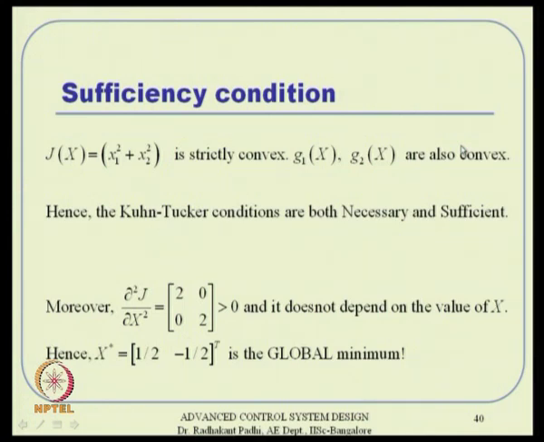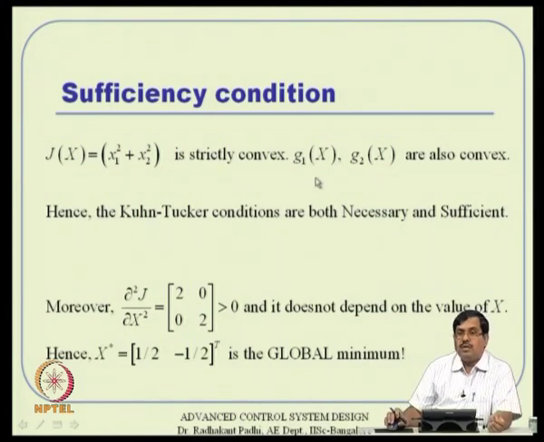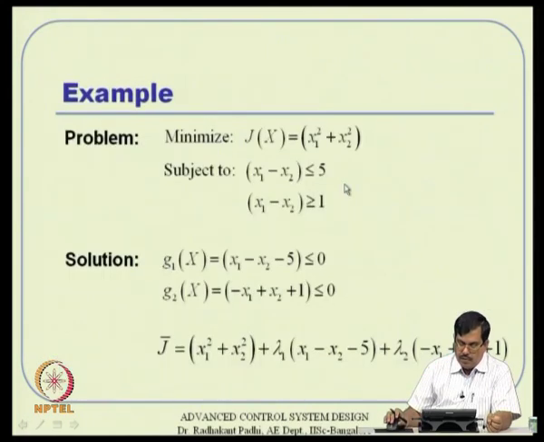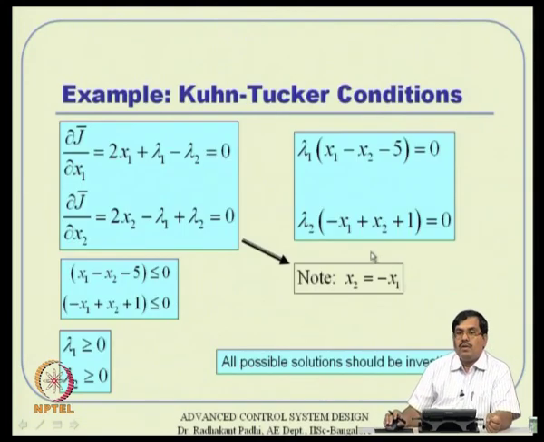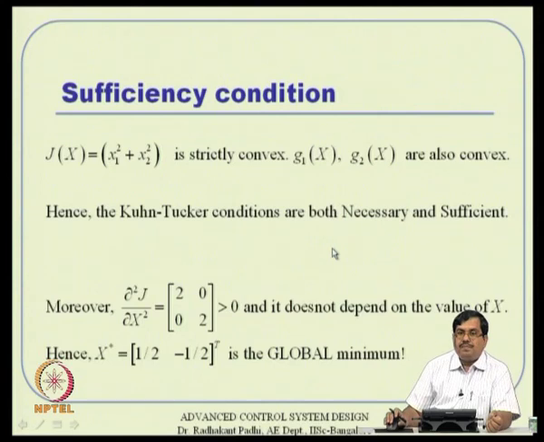Sufficiency condition. We will analyze whether these are convex or not. J of x is x 1 square plus x 2 square, which is obviously strictly convex, and g 1 of x and g 2 of x are also convex. Because if you see this way, these are all linear functions, which are certainly convex functions. So the Kuhn-Tucker conditions you are getting are both necessary and sufficient.